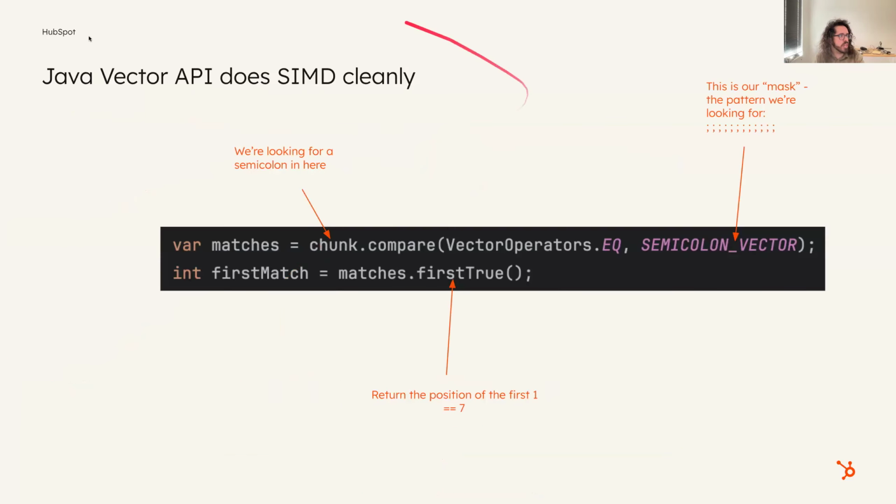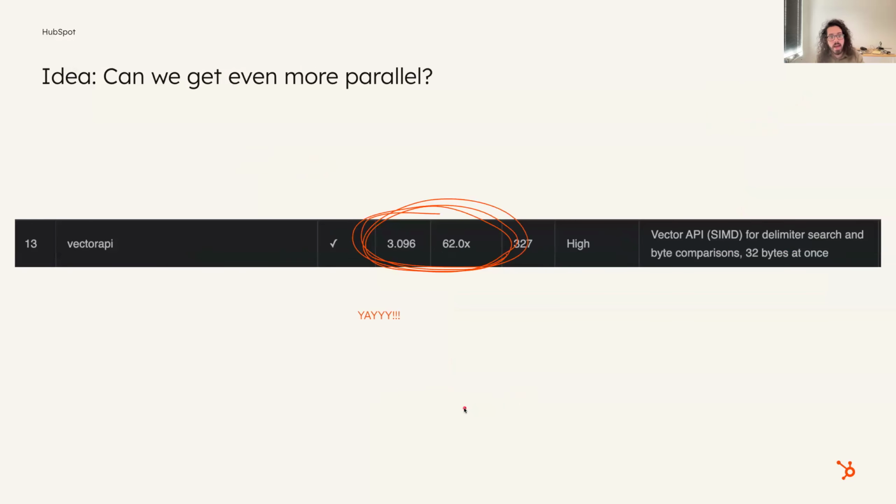Java has a vector API that does this cleanly. Instead of doing really gross bit shifting stuff, you can say, okay, here's my semicolon vector, which is literally a string of semicolons. I want to compare my chunk to that with equals, and just give me the first one in there, right? And that says the seventh value is the first where the semicolon is. And doing that, we're all the way down to 3 seconds.